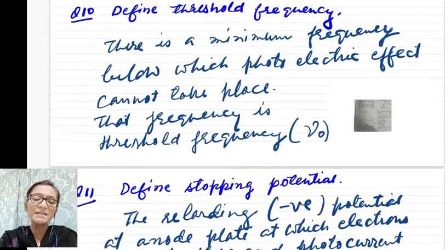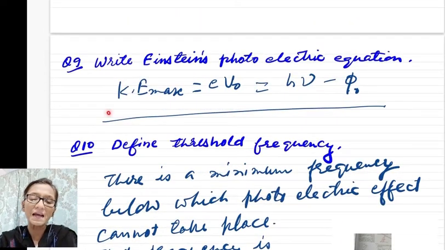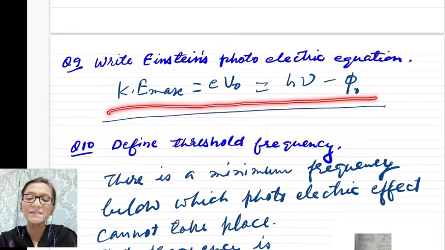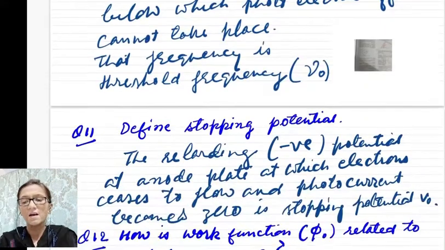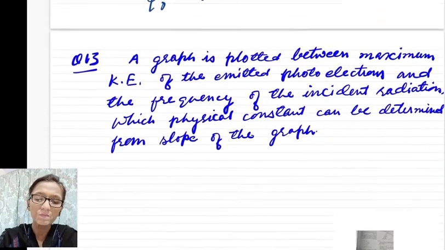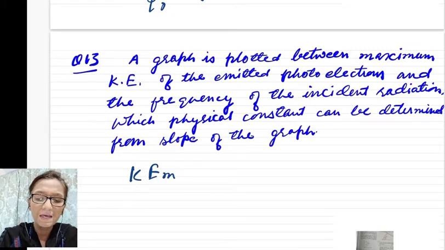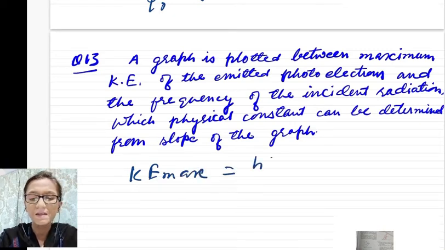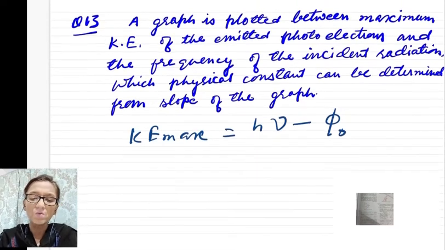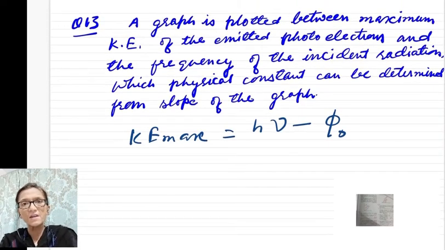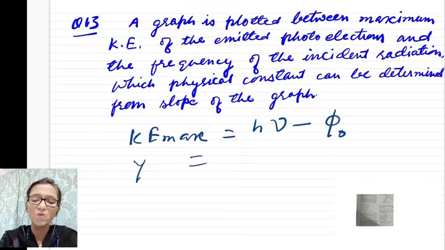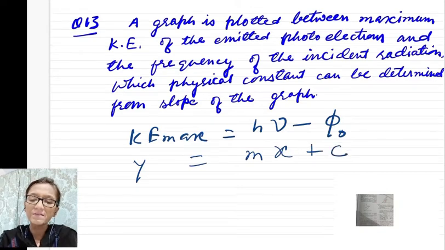So let me write this photoelectric equation. Here I have already written Ke max is equal to h nu minus phi naught. Now write here the equation of a line in the slope form. So you will find that y is equal to mx plus c.